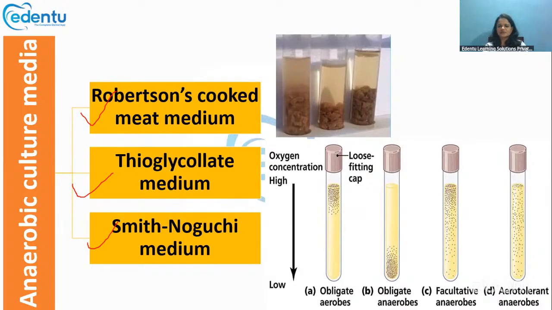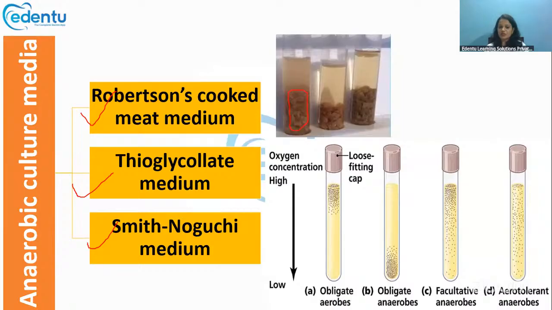It has fat-free minced cooked meat, and the meat will change color when the organisms grow, to either pink, red or blackish in color. So that's about Robertson's cooked meat medium.